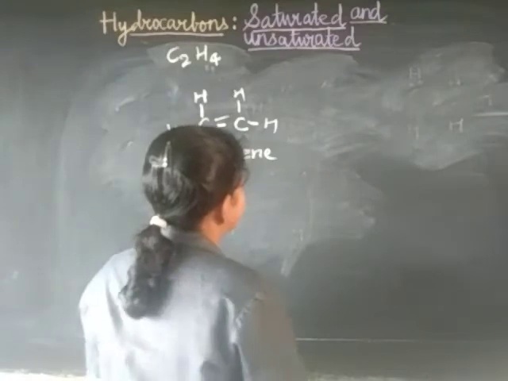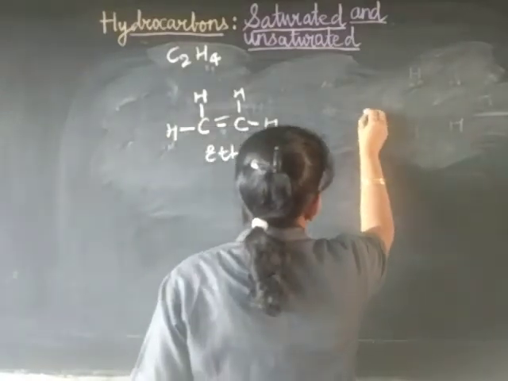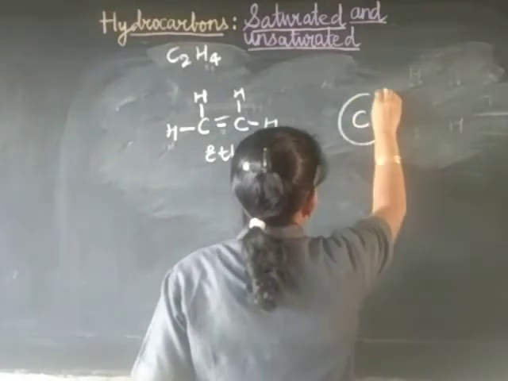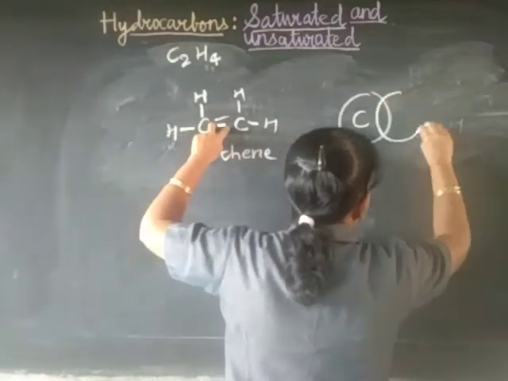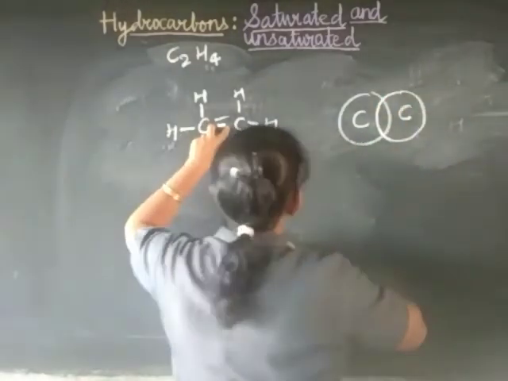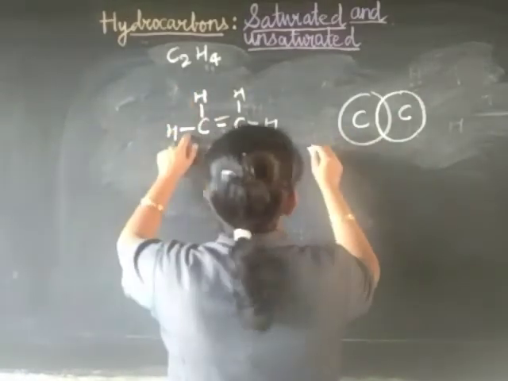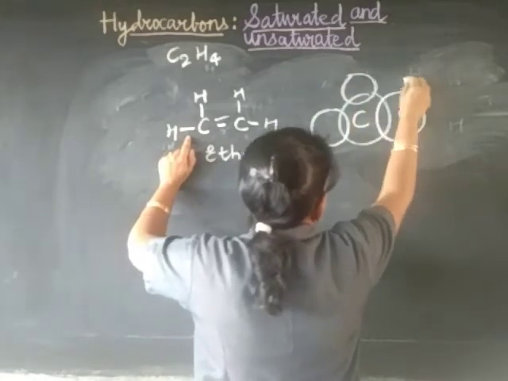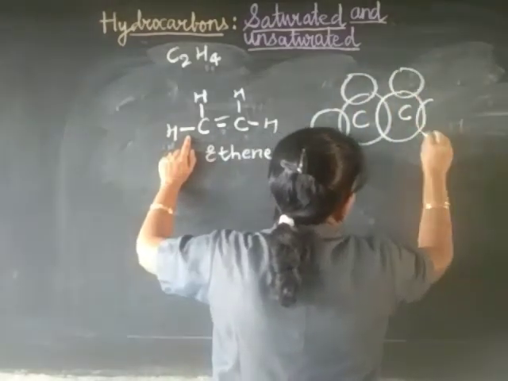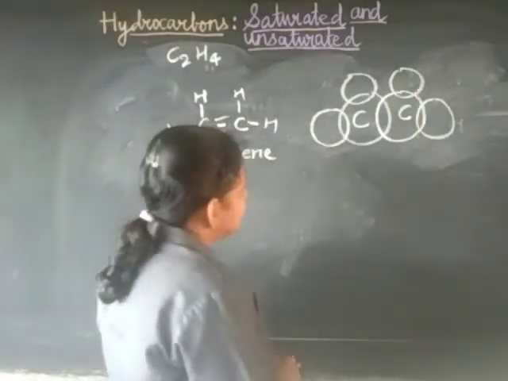So first draw 2 carbons like this, overlapping with each other because they are forming a double bond here. So draw overlapping carbons this side. Fine. Then we have to place the hydrogens. So one here this side, another one here, and here another one. So the hydrogens.